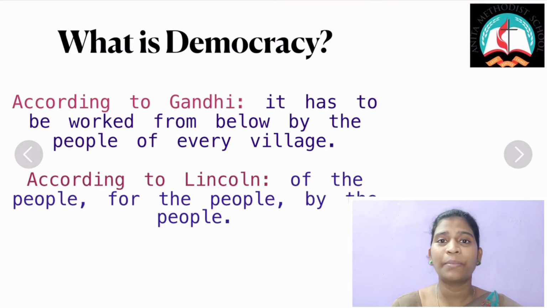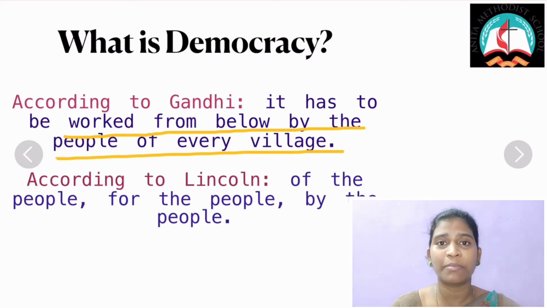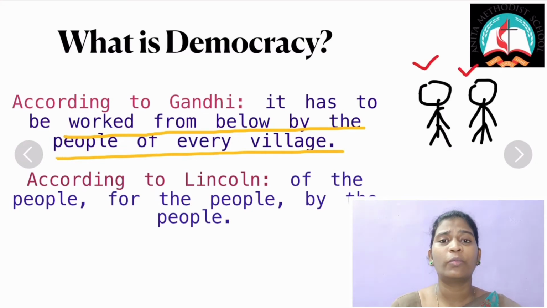It cannot be done by just sitting and having conferences. It can only be done by working from below by each and every member of the village. Now, what did Abraham Lincoln say about democracy? Democracy is the government of the people, for the people and by the people.